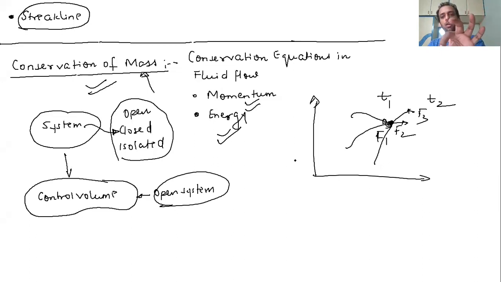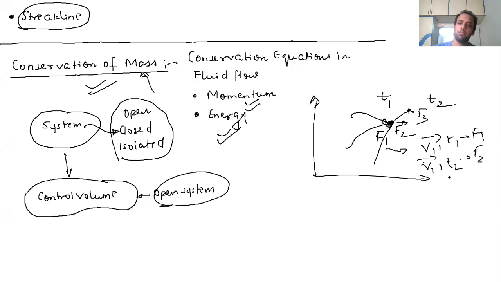At time t1 the particle here is F1, with a velocity v1 vector. At time t2 the particle here is F2, and it will also have the velocity v1 vector at time t2.